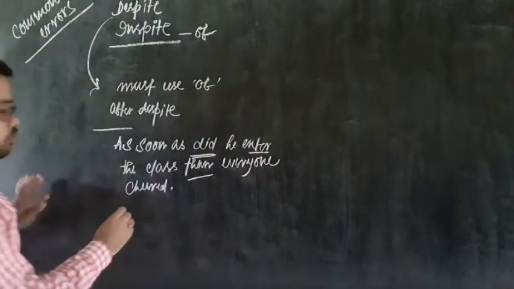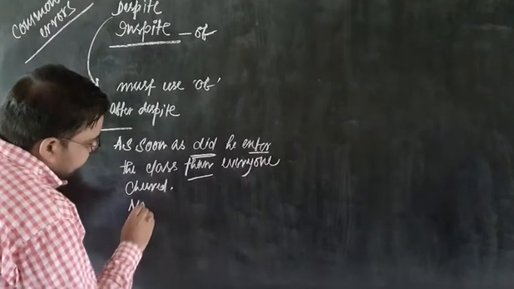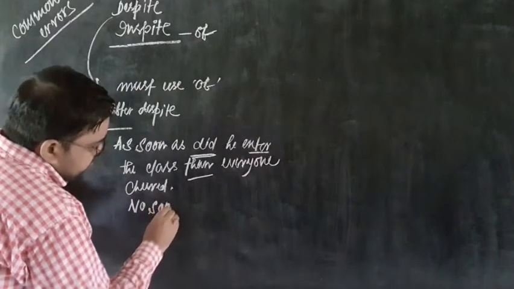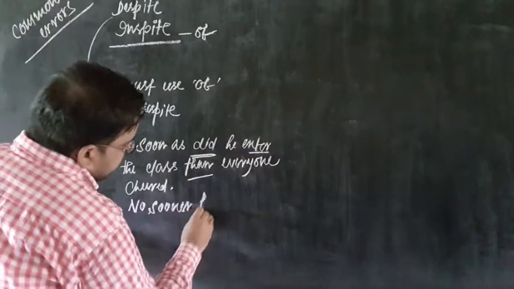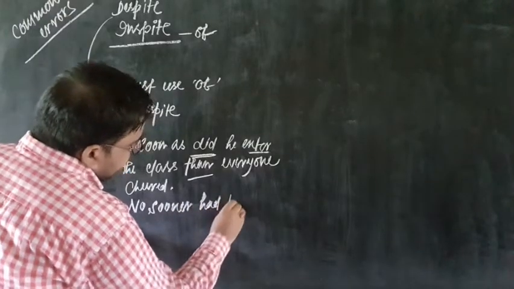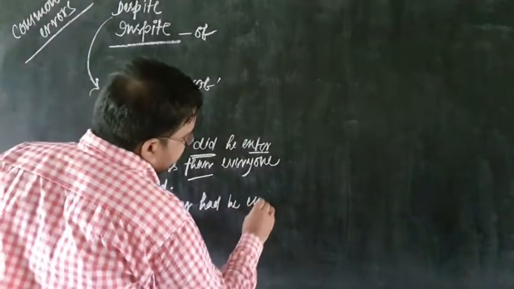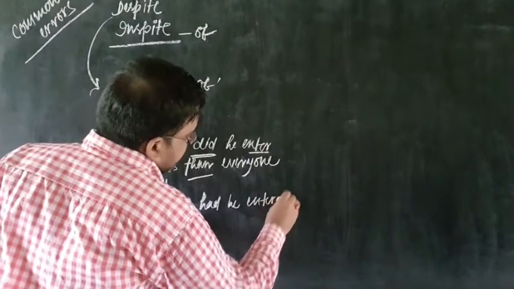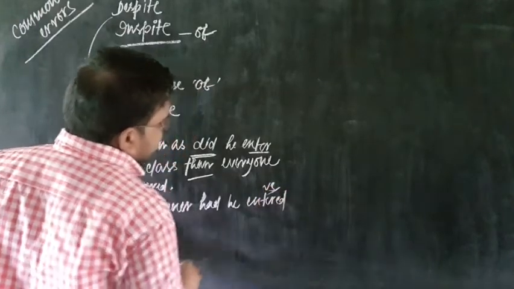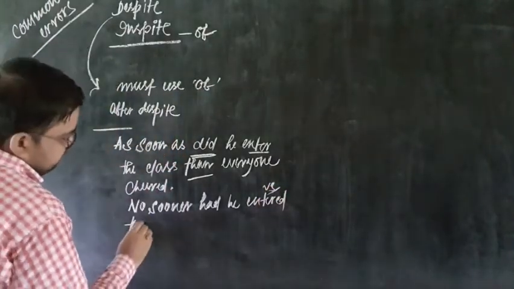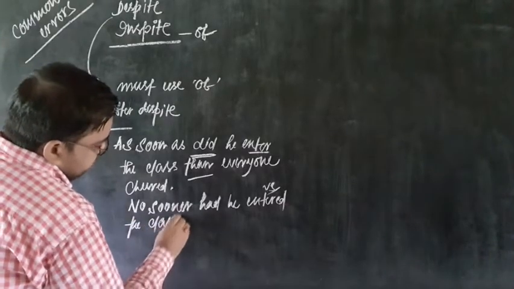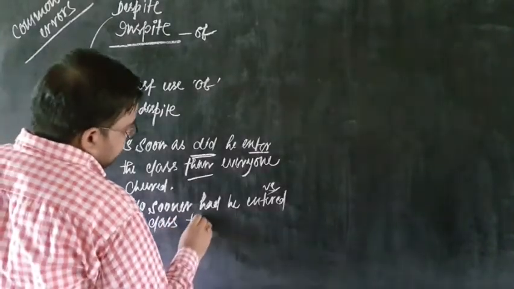And when I am going to use no sooner, it's just like this. No sooner had he, now it should be V3, entered, so it is V3, the class, then the remaining part will be the same.